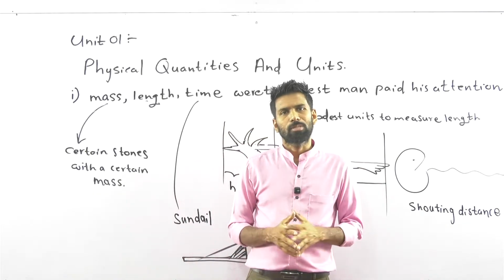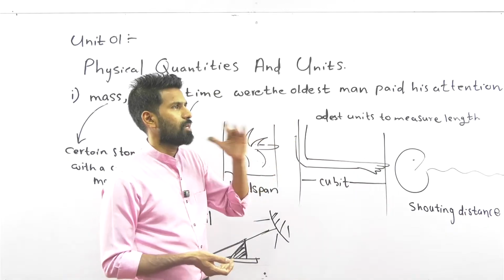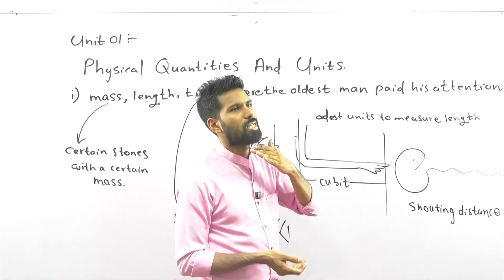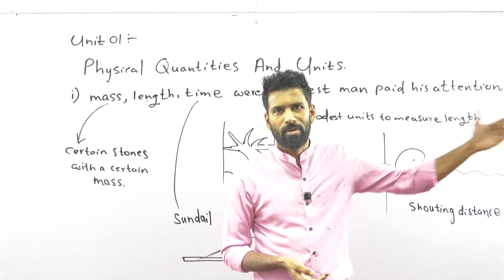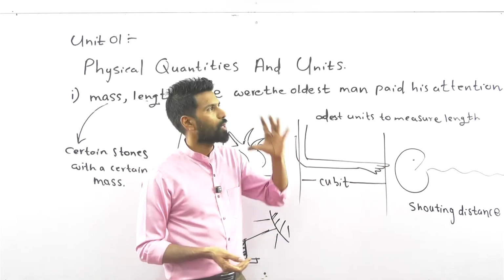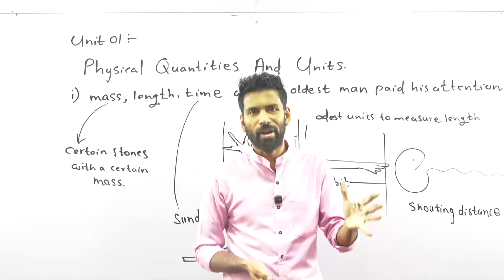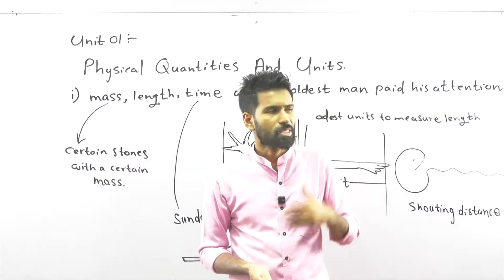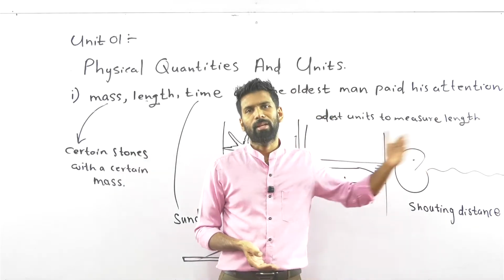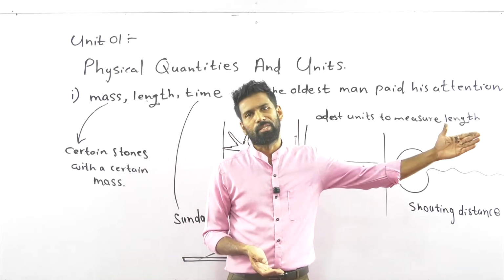Now say shouting distance. When someone shouts, the shout is heard to a certain distance. If a person with a higher energy shouts, or the same person shouts with a different energy, what will happen? His sound will move further and can be heard for a comparatively larger distance.